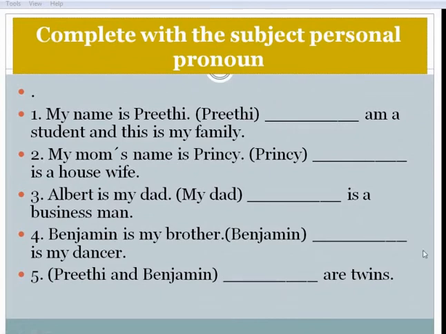Complete with the subject personal pronoun. My name is Preeti. I am a student and this is my family. My mom's name is Princey. She is a housewife. Albert is my dad. He is a businessman. Benjamin is my brother. He is a dancer. Preeti and Benjamin, they are twins.